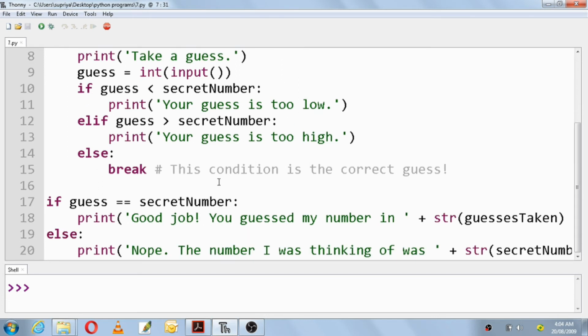Okay, then once you break out, you come out of that if statement. There is another if statement here.